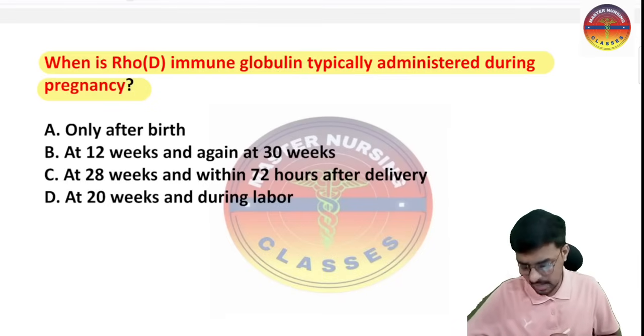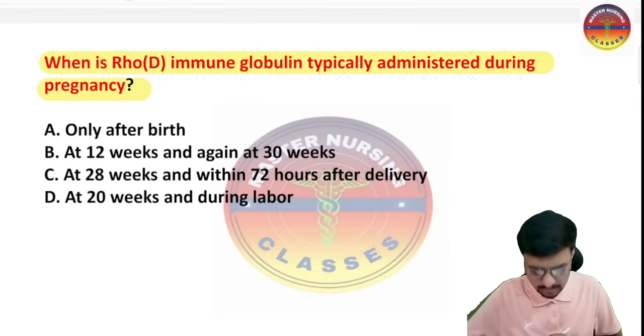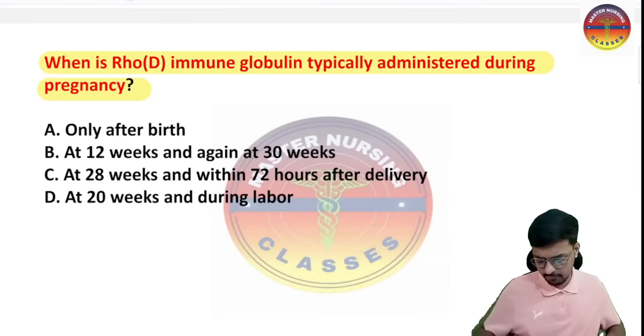Option B is at 12 weeks and again at 30 weeks. Option C is at 28 weeks and within 72 hours after the delivery. And option D is at 20 weeks and during the labor. So what is your answer? What is the ideal time of administration of the RhoGAM injection?